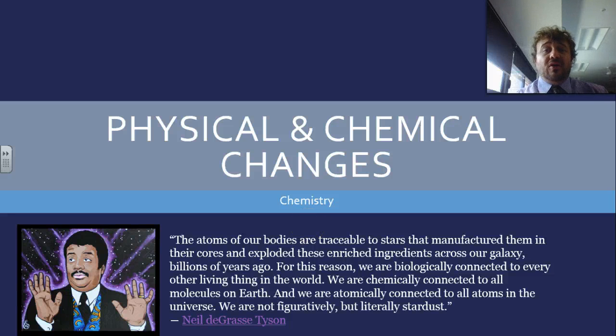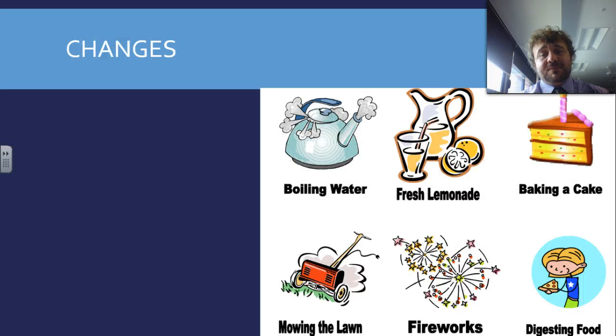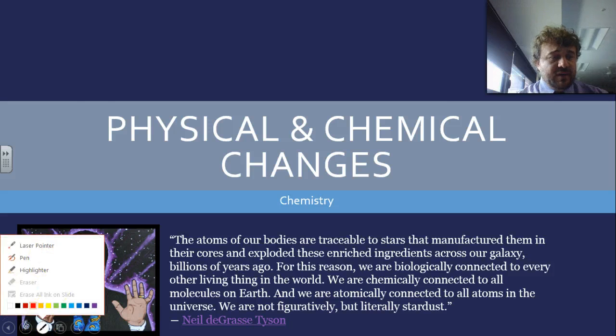All right, nerds. So what we're looking at is, when we look in chemistry, we're looking at changes, basically. But there are two types of changes. There are physical changes and there are chemical changes. And we want to be able to tell the difference between the both.